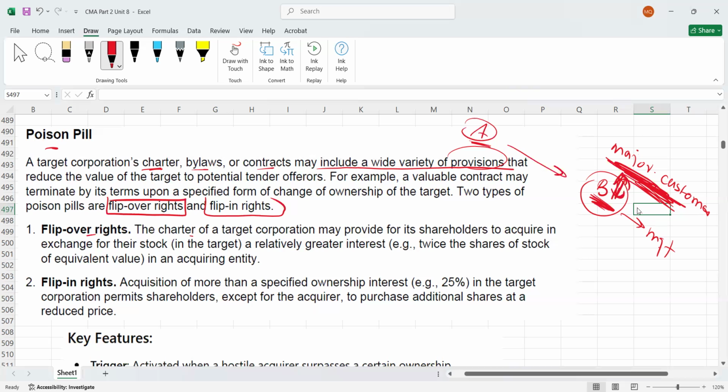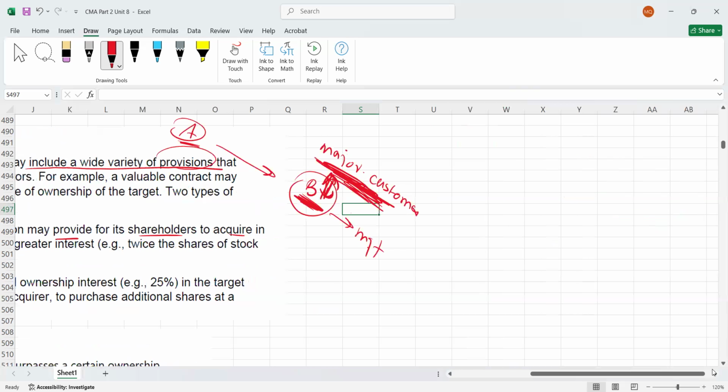Okay, flip over rights. What is flip over rights? The charter of the target corporation, meaning the charter of B corporation, may provide for its shareholders to acquire. Let me give you an example.